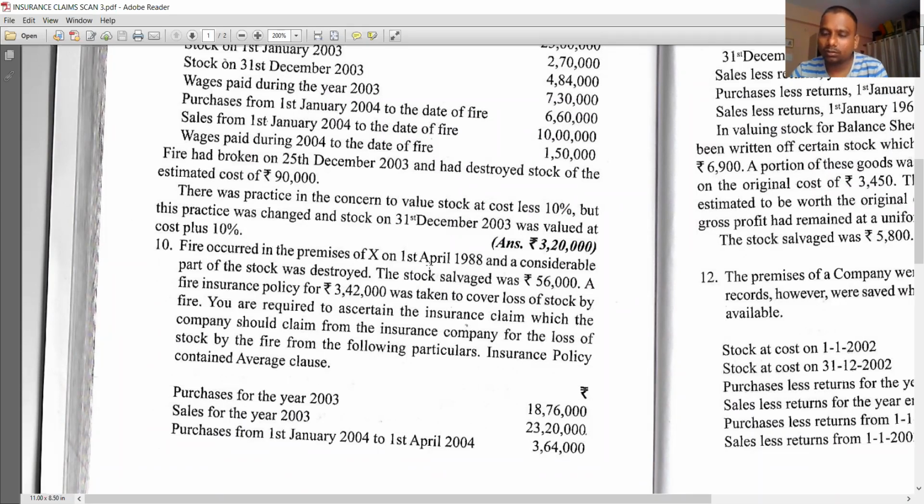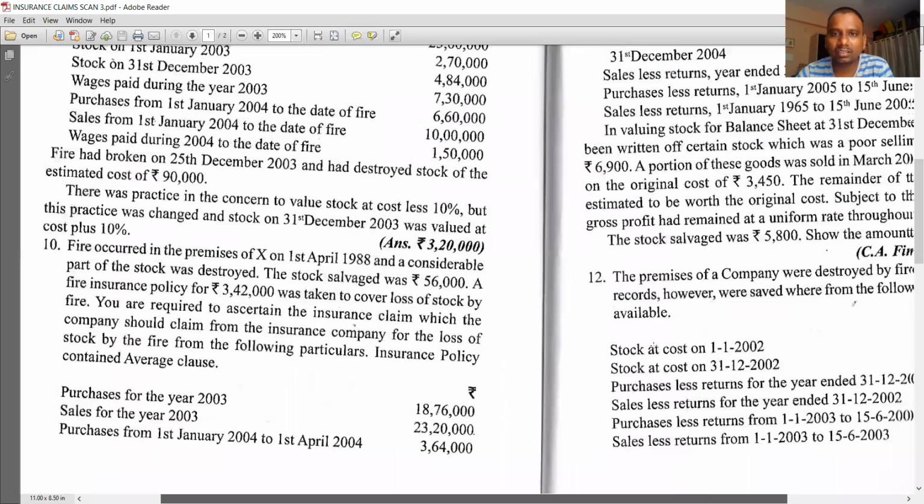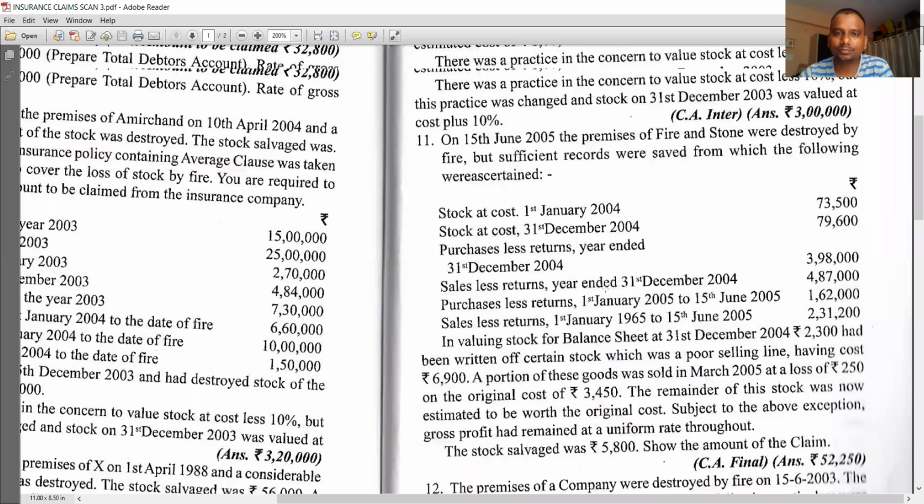So what is the closing stock? That is the amount of stock which is there in the business at the time of fire. But the total stock was not destroyed. Out of them, we have saved 56,000 worth of the stock. Deduct it. You will get the amount of the claim. But while preparing this memorandum trading account and trading account, you have to take care of the other information given in the last two paragraphs. These two paragraphs are important.